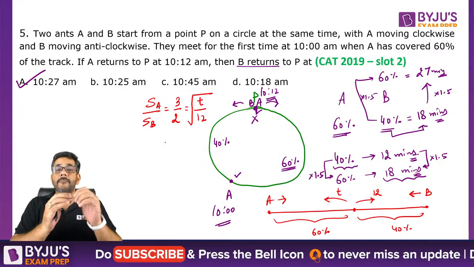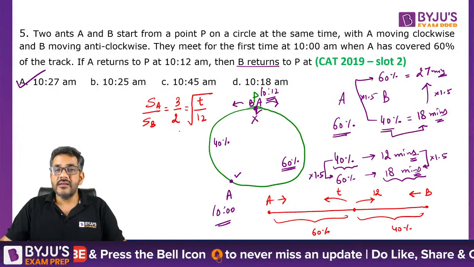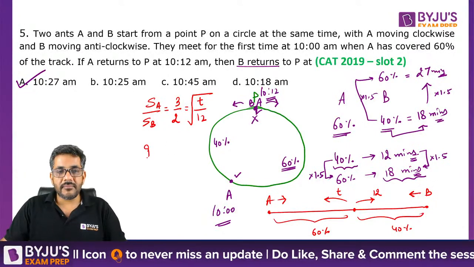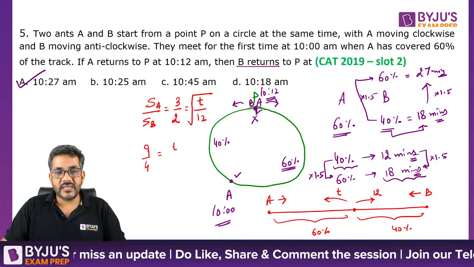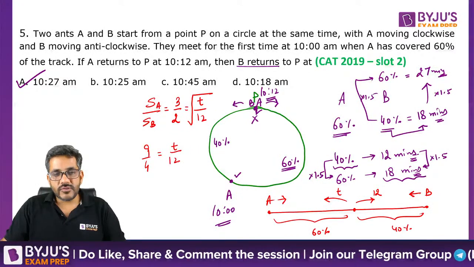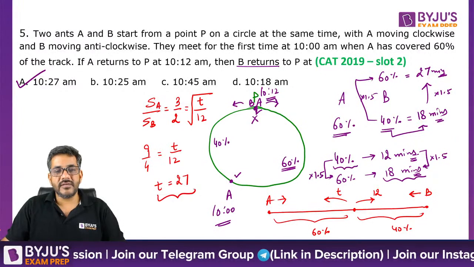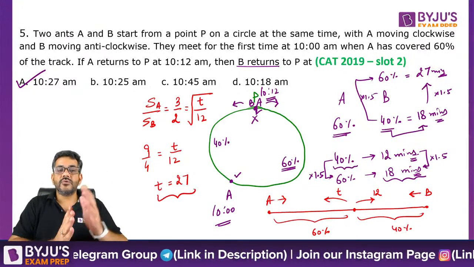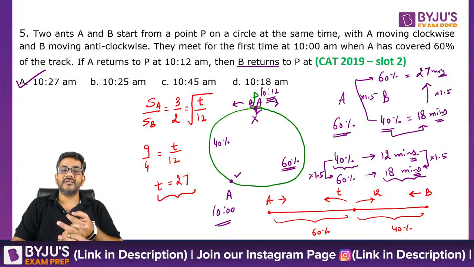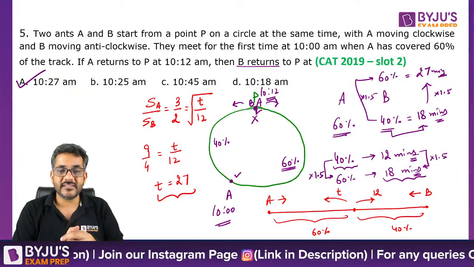दो लोग एक पॉइंट पे मिलते हैं, मिलने के बाद अगर इतना टाइम ले रहे हैं, what is the ratio of their speeds? इसका मतलब 9/4 is equal to T/12. क्रॉस मल्टीप्लाई कर दो तो आपके पास T की वैल्यू आ जाएगी 27 मिनट्स. So the time taken by B to reach the finish line is 27 minutes. So that means also you can say 10:27 is the answer.